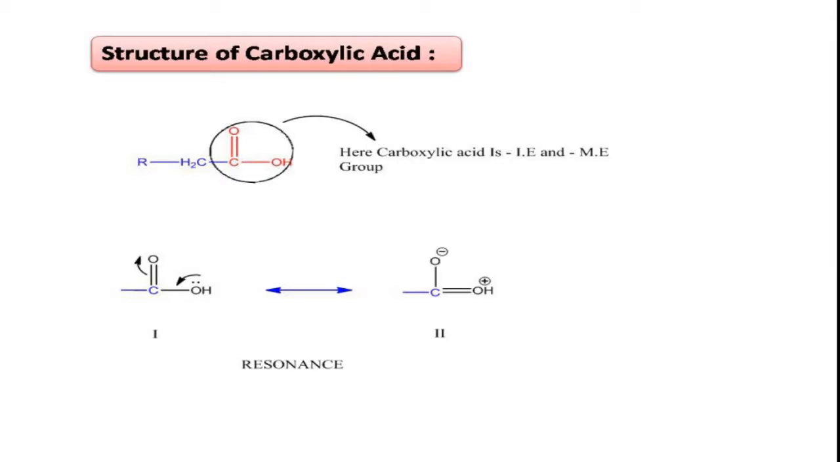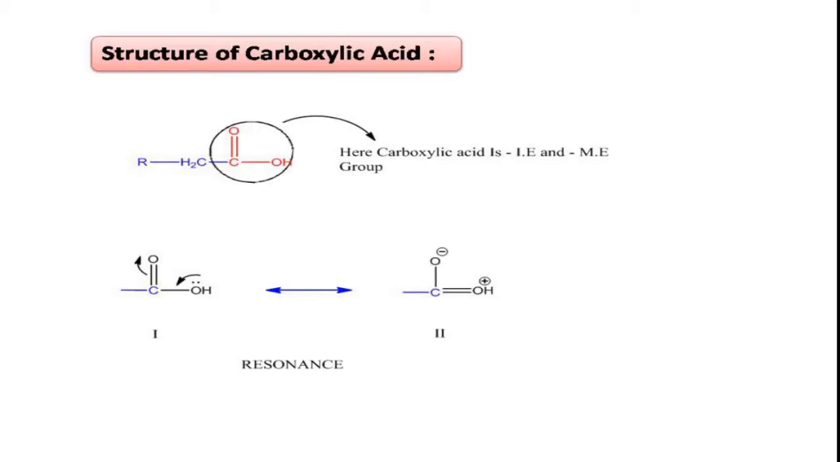Coming to the structure of the carboxylic acid, you see here in the circle that this is a functional group having both the C double bond O as well as the OH group. This is called the carboxylic acid functional group. It has a double bond in it, so it will act as an electron withdrawing group. The carboxylic acid is a minus inductive effect group as well as a minus mesomeric group, right?